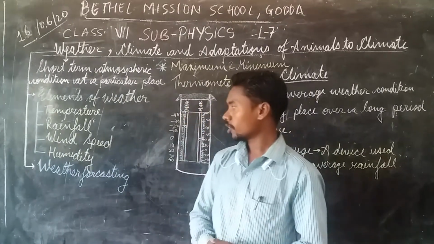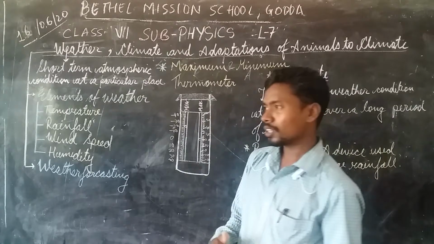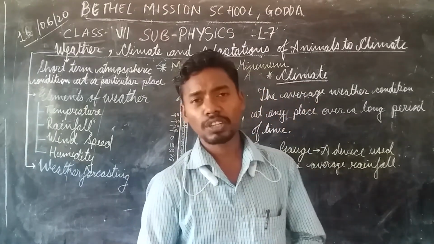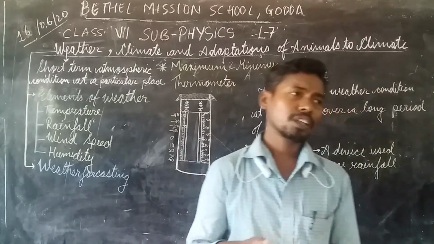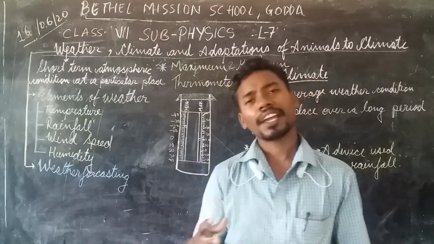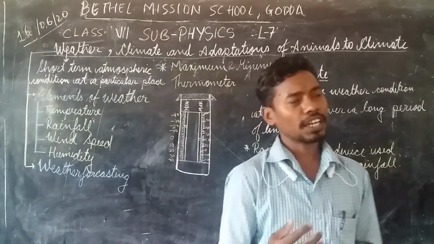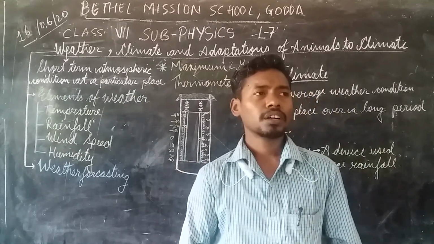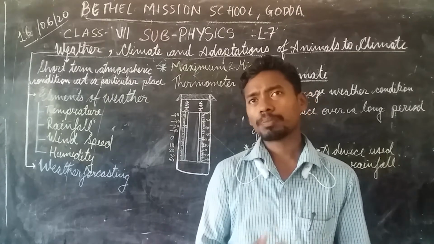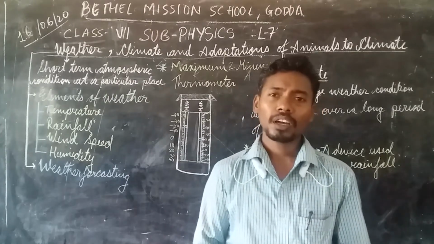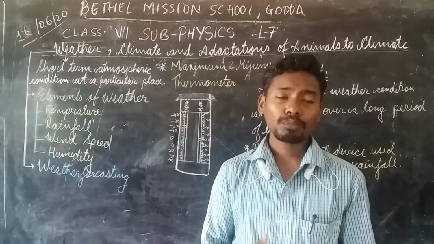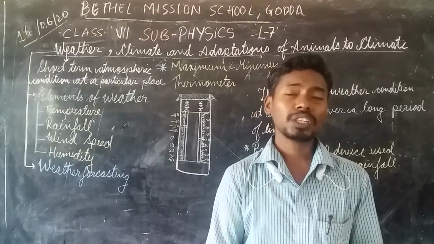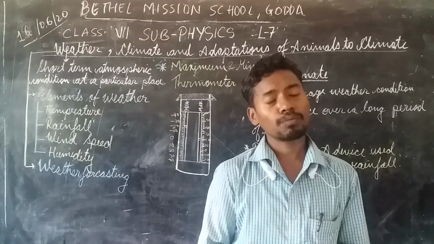Now we have one more thing. Nowadays science and technology has developed a lot. In the late 18th century and the 19th century, people thought it would be very good if we could know the weather or the climate beforehand.